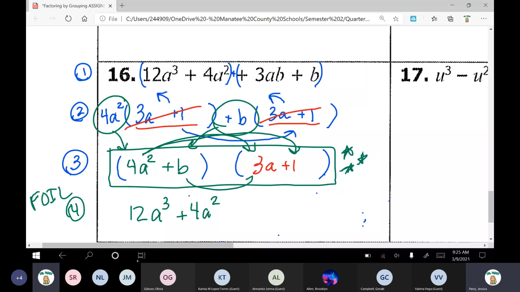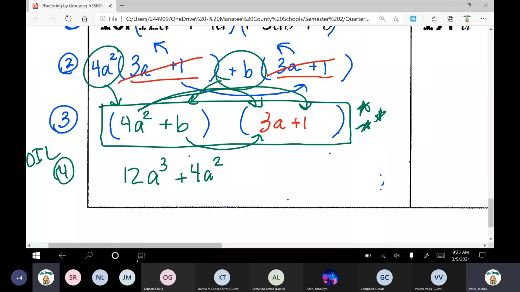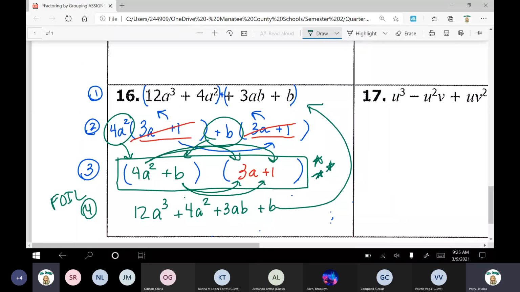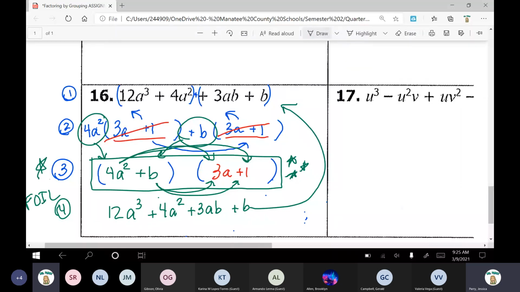And then your inner: b times 3a. Whoops. Number times a variable, you just put the number first and then your variables next to each other in alphabetical order. So ab. And then last: anything times 1 is just that anything. Okay, so as long as that matches up here, which it does, then that means step 3, your final answer, is correct. Okay, let's keep on going.